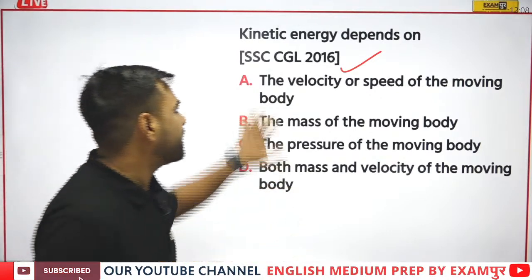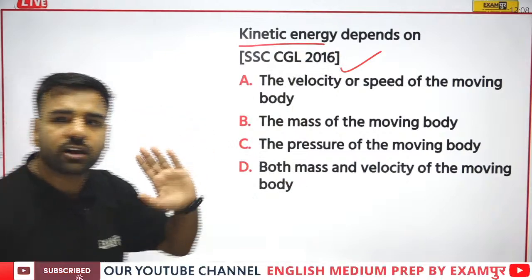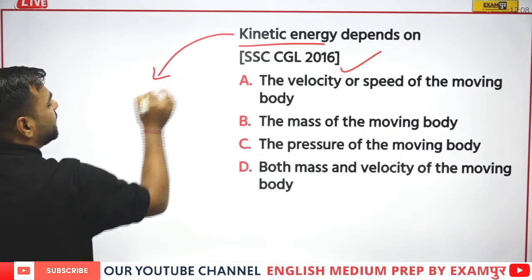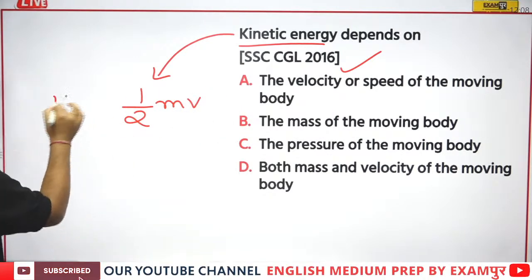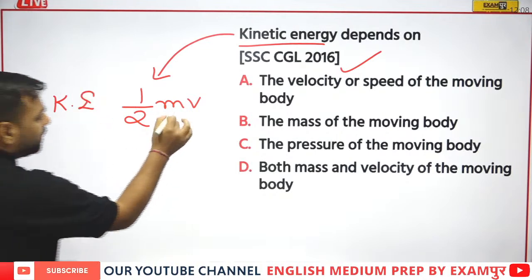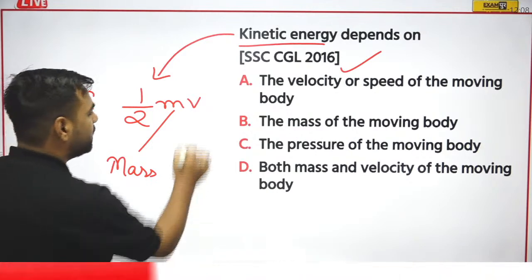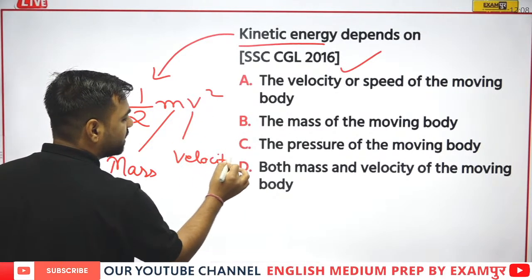So what I was saying, I'm talking about kinetic energy, and we have discussed it. Kinetic energy means we are talking about movement, right? Now, what is the formula to calculate it? For kinetic energy, we have half mv squared, where m represents the mass and v represents the velocity. Ganesh has already given the answer.